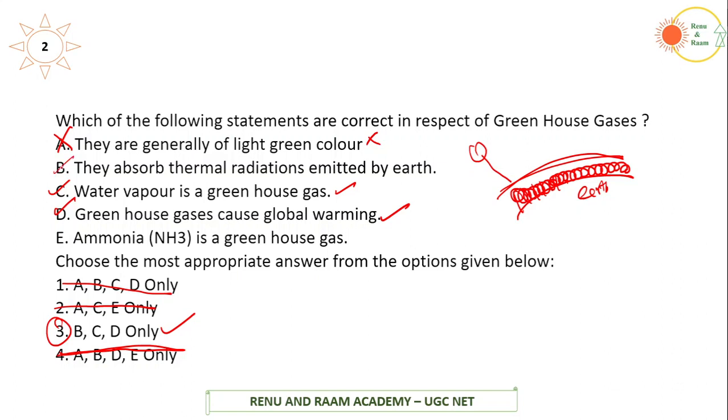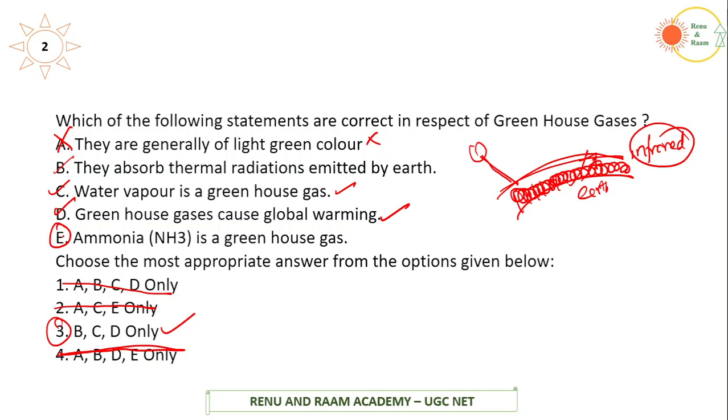They absorb thermal radiations emitted by the earth. So not only the incoming radiation but also outgoing radiation from the earth are being captured. Okay, the outgoing radiations are mostly called infrared radiations. So these are also captured by the greenhouse gases. The second statement, B statement, is right.